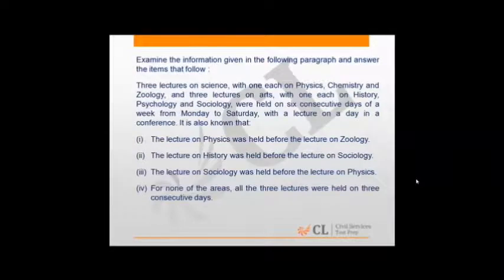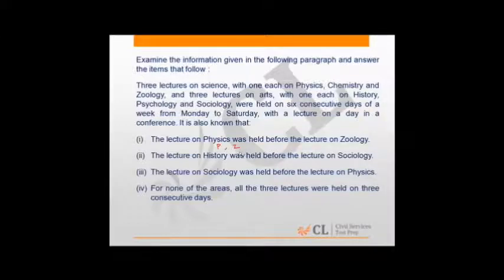Here we have a question based on scheduling of some subjects. We have 6 subjects: physics, chemistry, zoology, and 3 in arts, which is history, psychology, and sociology. They were held on consecutive days, 6 consecutive days from Monday to Saturday. The lecture on physics was held before, so it precedes zoology.